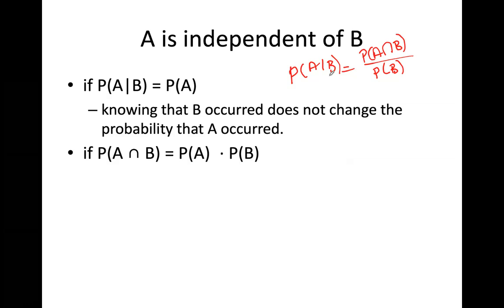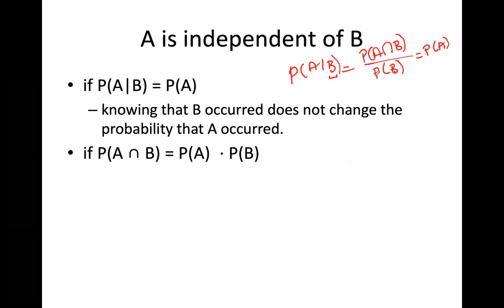If the occurrence of B does not affect the occurrence of A, then it will be equal to PA, right? So knowing B does not affect the probability of event A.